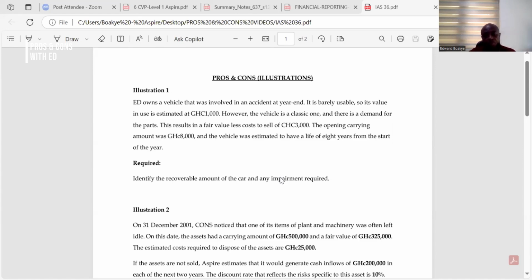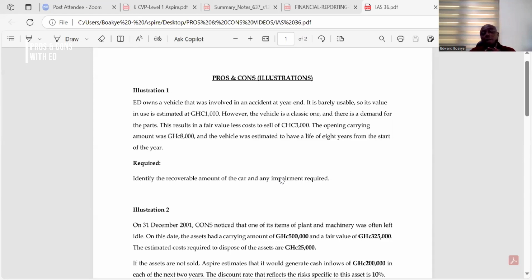Looking at this question, we need to calculate our depreciation. The useful life given to us is 8 years, and the carrying amount at the beginning was 8,000. So we just have to divide 8,000 by 8 to get the depreciation, so that we'll be able to calculate our carrying amount at the end of the year. The question has also given us our value in use to be 1,000, and our fair value less cost to sell to be 3,000.